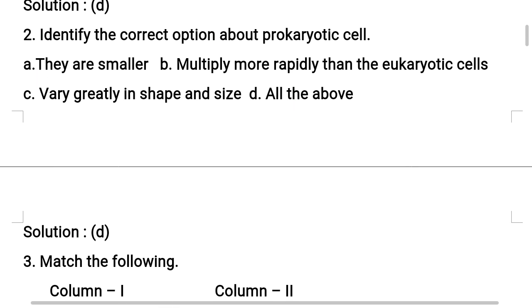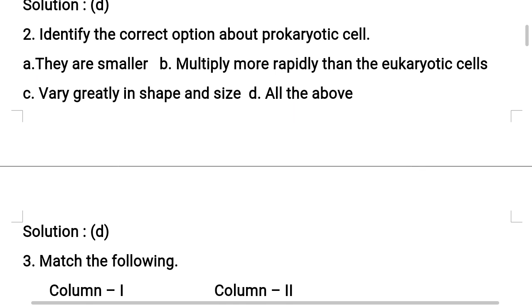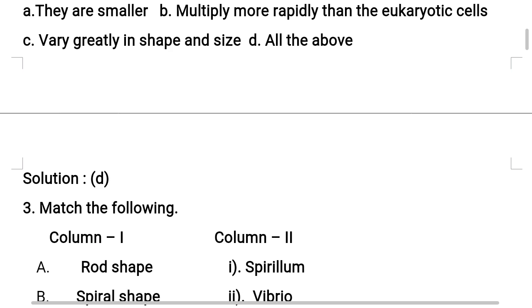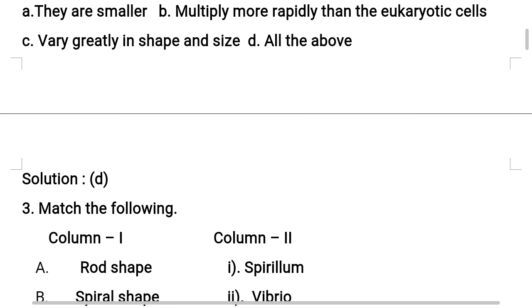Identify the correct option about prokaryotic cell. Option A, they are smaller. Option B, multiply more rapidly than the eukaryotic cells. Option C, vary greatly in shape and size. Option D, all the above. So students,